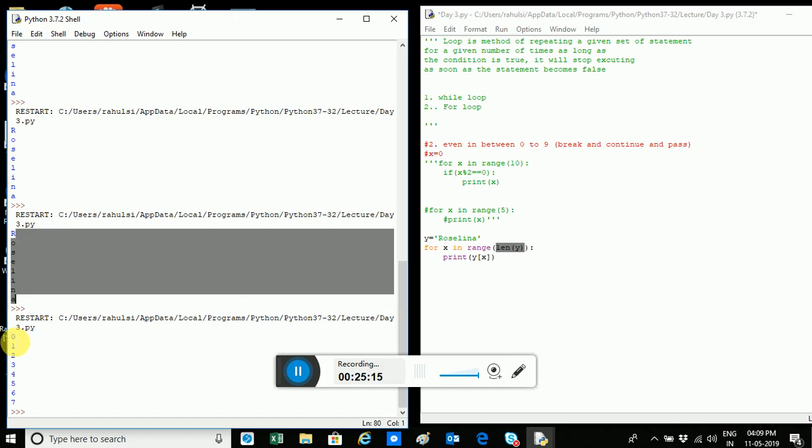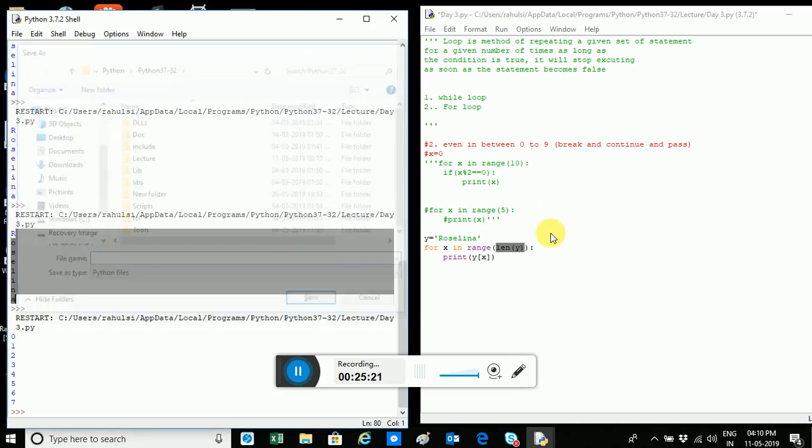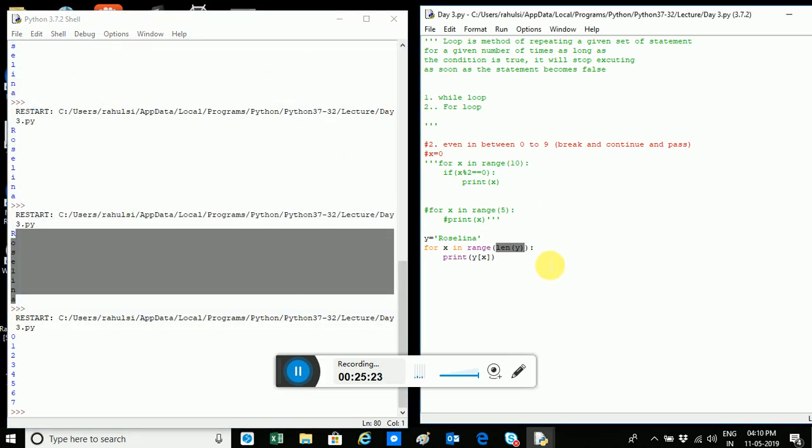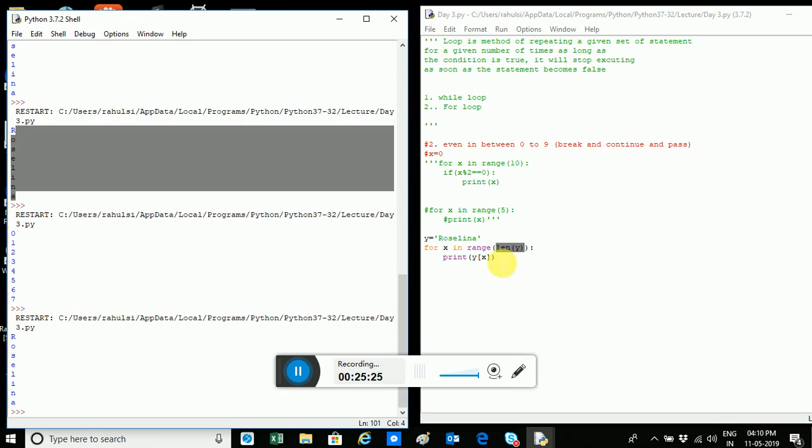So this will be y[0], y[1], and this should come. Okay, so let's Control S and F5, and bingo, we got Rosalina. So what I have done: this function is returning me 7, this range is returning me 0 to 7, and now I am using the index to print the characters in the string.